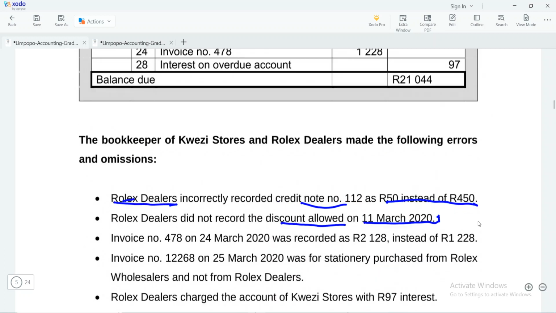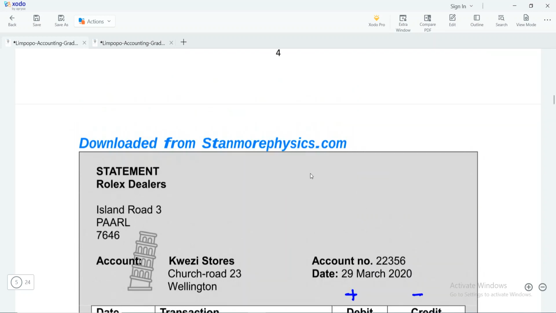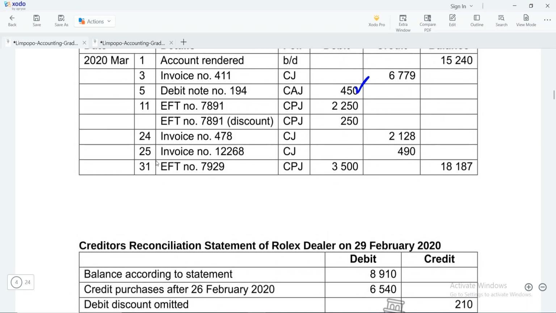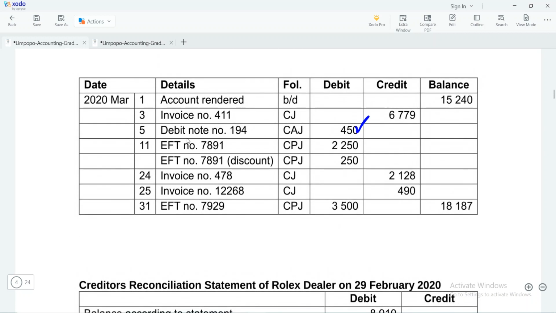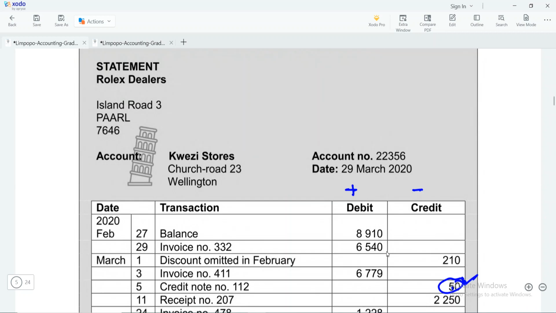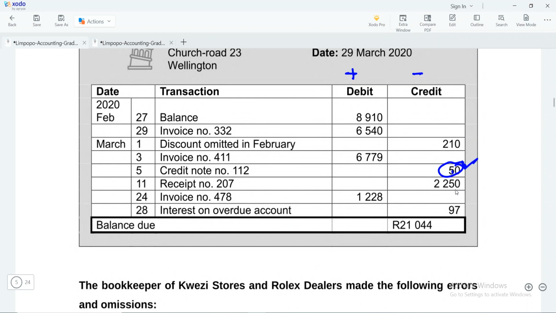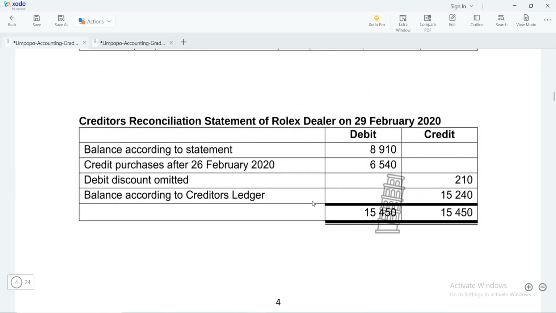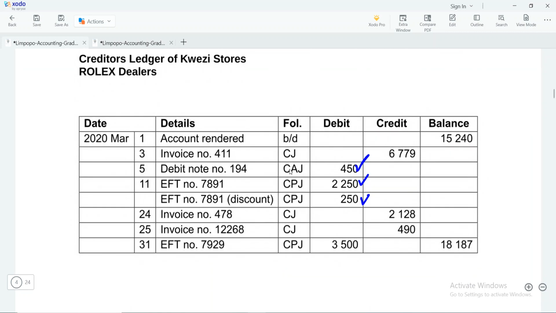So we need to go to the ledger and check what is the discount. If you go to the ledger, you will see that there is a discount here on the 11th of 250. So meaning that this payment has already been dealt with. If you check, even here it's also appearing 2,250. Okay, so we need to record that discount. That discount is of 250, so we need to record the discount.